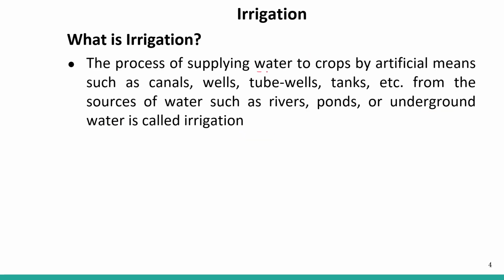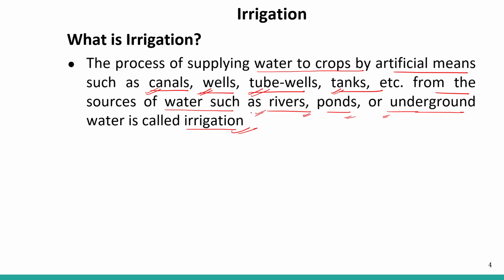So the process of supplying water to the crops by artificial means such as canals, wells, tube wells, tanks, etc. from the source of water such as river, pond, or underground water is called irrigation. So artificially we can take out water from the canals, wells, tube wells, tanks, right? And they are taken from water sources such as rivers, ponds, and underground water. So this artificially providing water to the agriculture field, right? This is called irrigation.